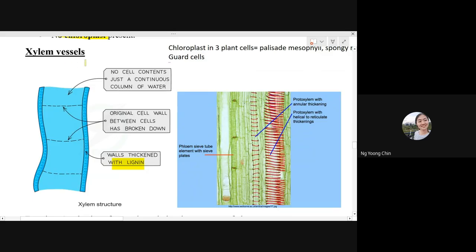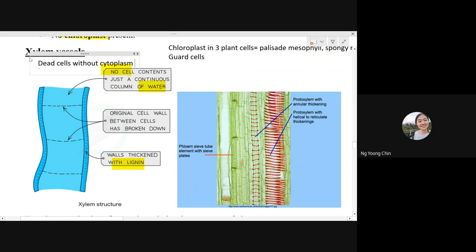So inside the xylem vessel, there's no cell content, just water only. Please remember that xylem vessel is a dead cell, a cell that died long ago, without any cytoplasm. So inside, they don't have any content, just water.